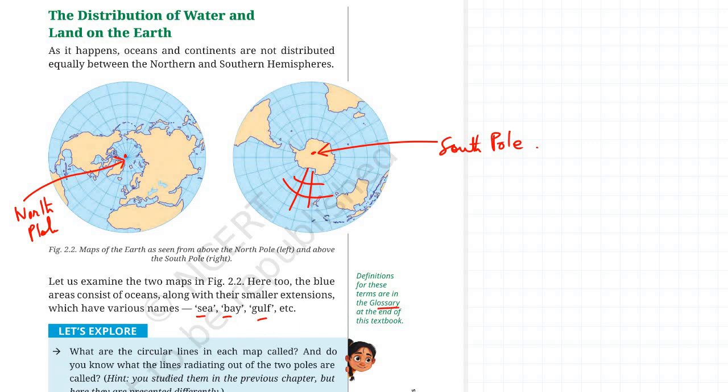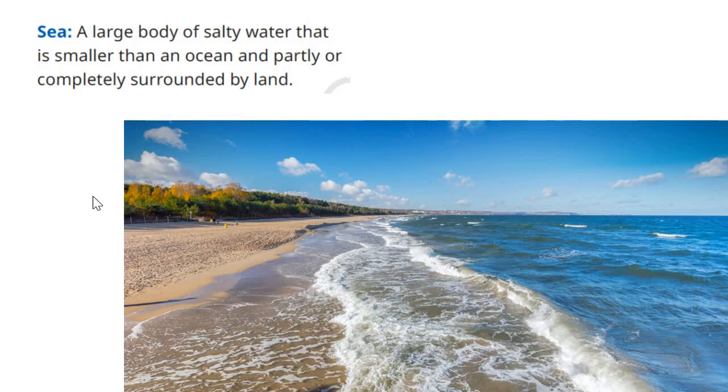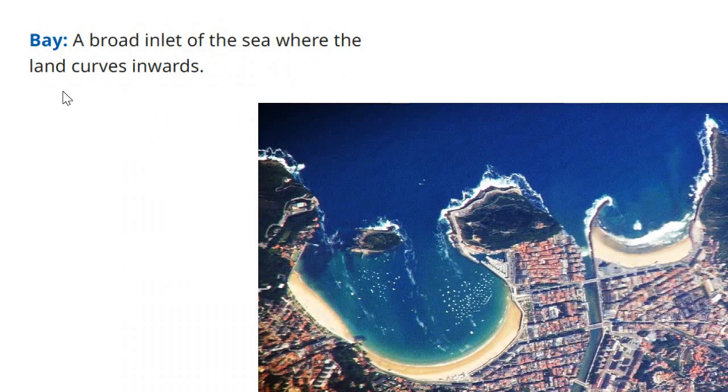Now before we proceed, let us have a look at these definitions, some of which are mentioned in the glossary. Okay, so first the definition of sea. Well, sea is a large body of salty water that is smaller than the ocean and partly or completely surrounded by land. Okay, as you can see, this is sea over here, which is partly or completely surrounded by land. Next is your bay. Bay is a broad inlet of the sea.